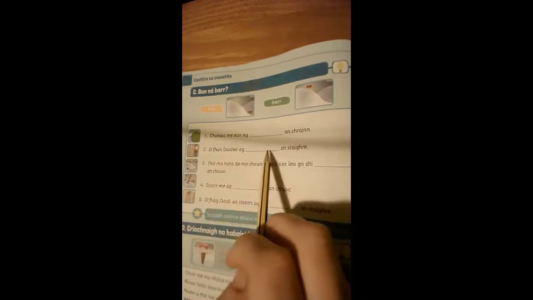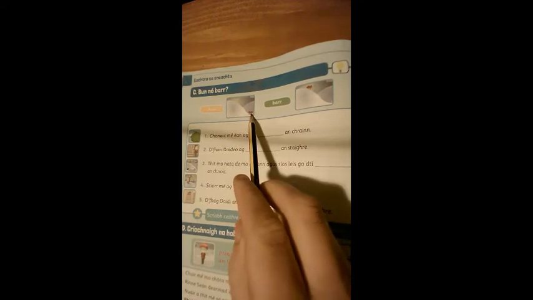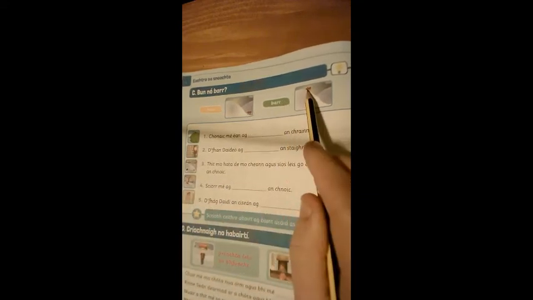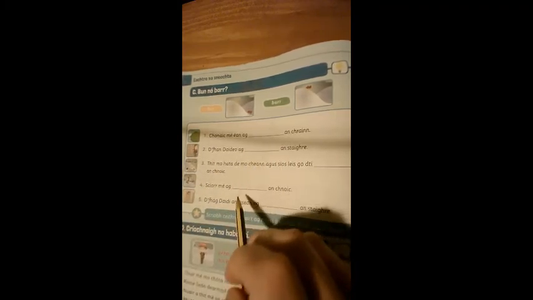Something and styra. So is it bun and styra, or is it bar and styra?